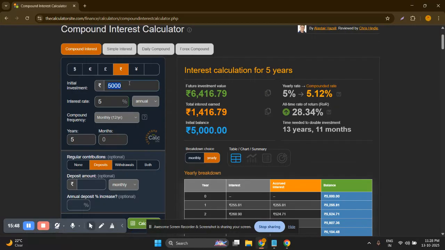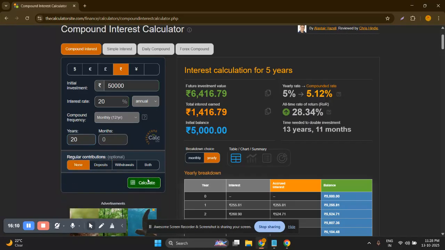Thanks to them. Now suppose I invest 5 lakh rupees, so instead of investing monthly, I want to invest a lump sum amount. How can I build the corpus of 9 crore rupees?